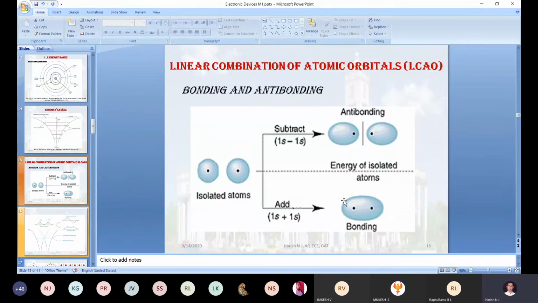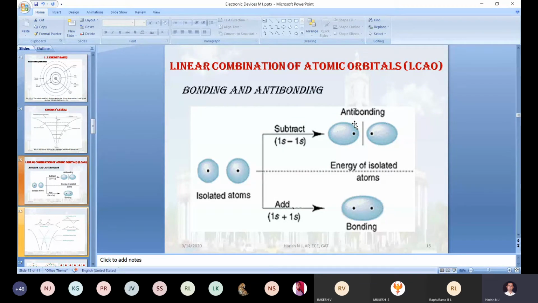So when forming a bond, the probability of finding the electron is maximum. At the same time, the energy of the electron in the anti-bonding will be very high. In the bonding, the electron energy will be low.